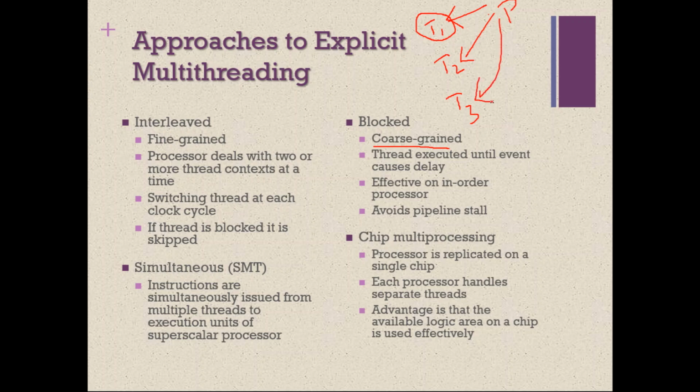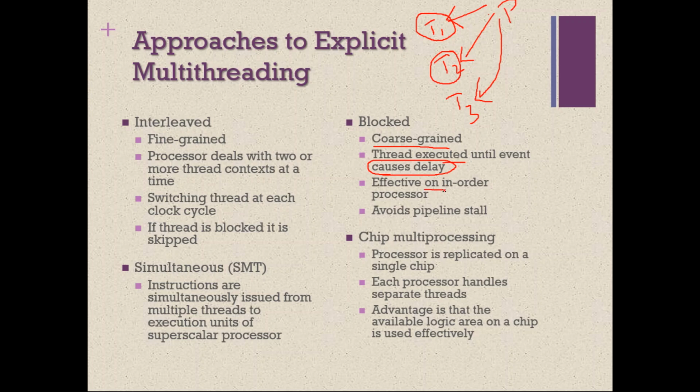This type of multi-threading is called blocked multi-threading. It is otherwise called coarse-grained multi-threading. Threads are executed until an event causes a delay. So when T1 is getting executed, in between it may create a delay. A delay may happen because of an IO operation or any other operation. Whenever there is a delay, the processor will context switch.